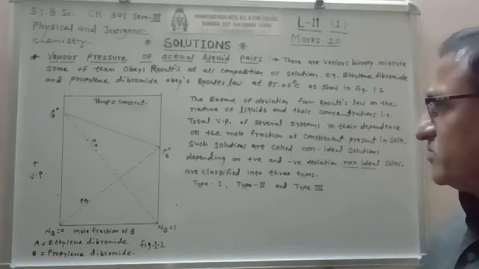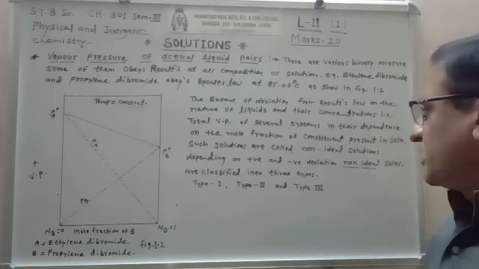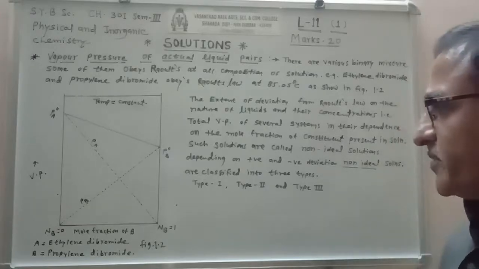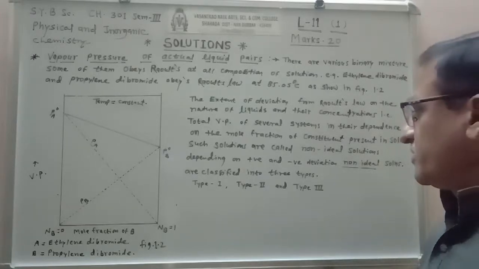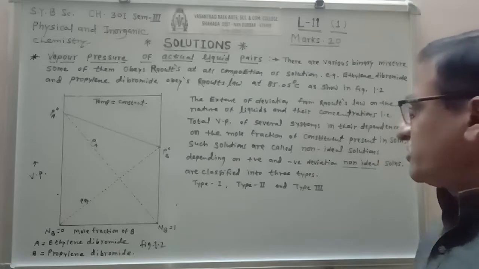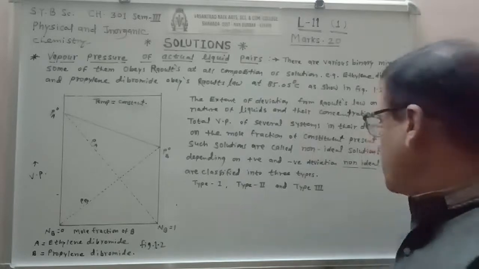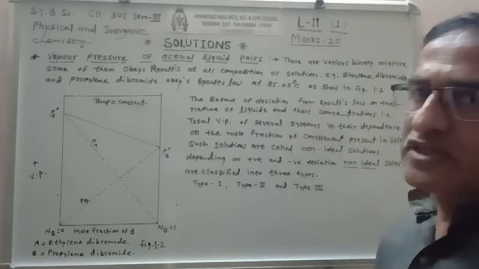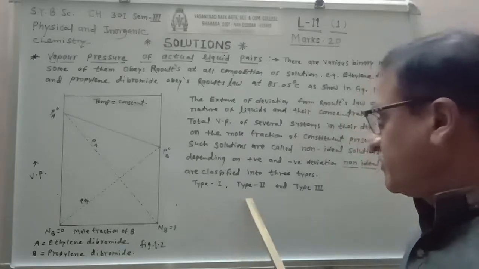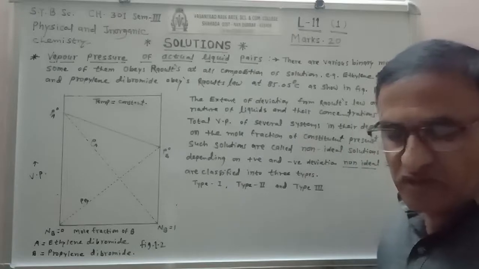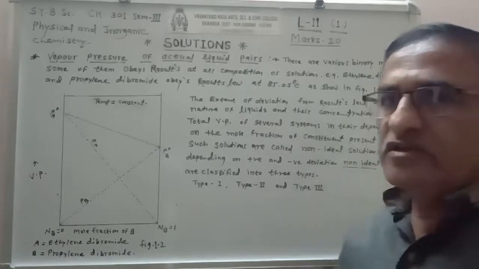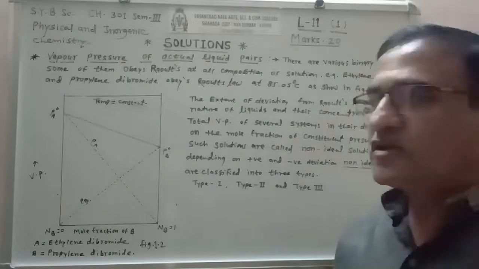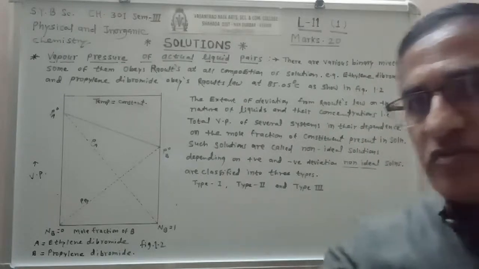Such solutions are called non-ideal solutions, which do not obey Raoult's law. Depending on the negative and positive deviations, non-ideal solutions are classified into three types: type 1, type 2 and type 3. Here we have to study each type separately.